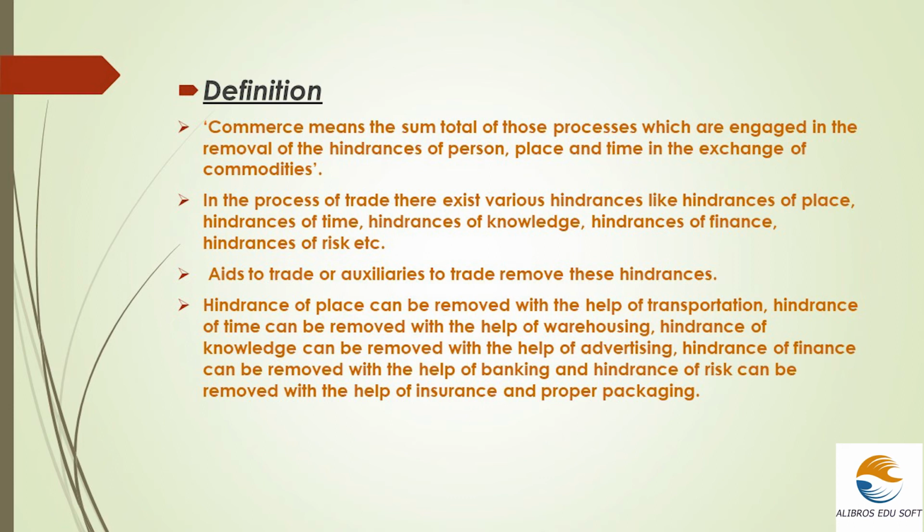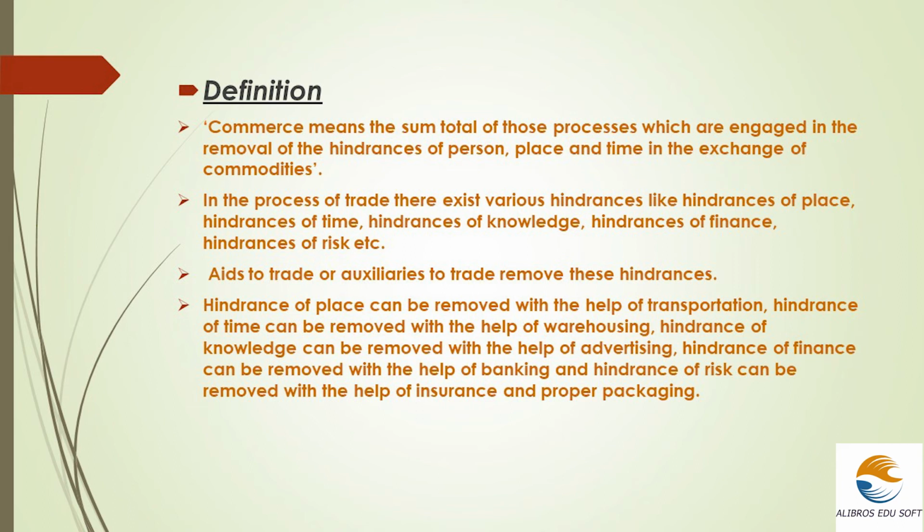The first one about the hindrance of place. One good or group of goods, it needs to be transported from one place to another. If the goods are of small weight, it can be transported by persons or individuals or group of individuals from place to place.